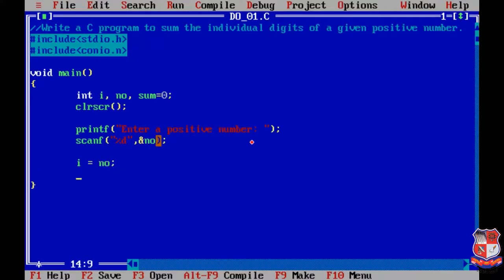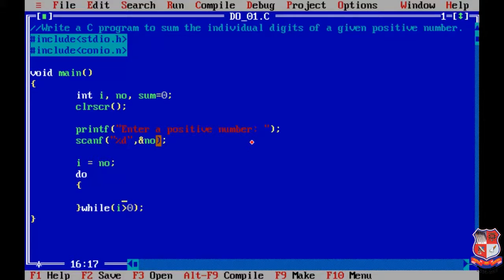Okay, now we are writing a loop, that is do. Okay, at the end of loop we are writing while. Okay, and then we have to write the condition inside this while, and the condition for our program is i greater than 0. Keep in mind that we must write a semicolon at the end of the do while loop. Now we are going to make the body of the loop. We are writing the statements over here.